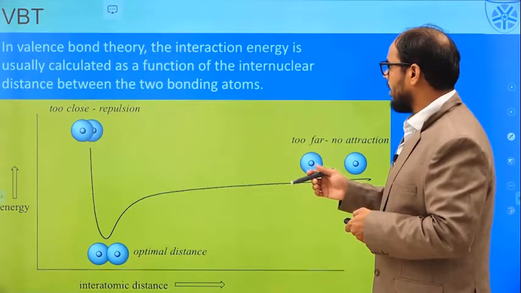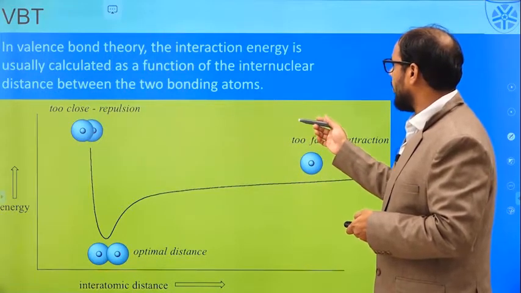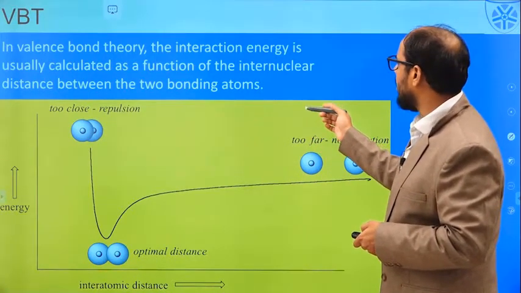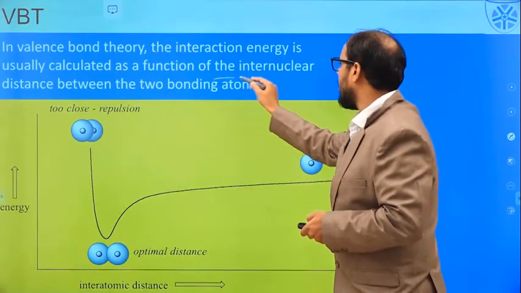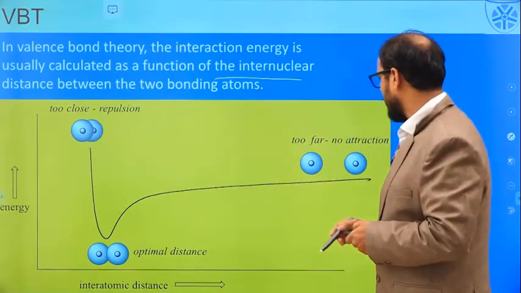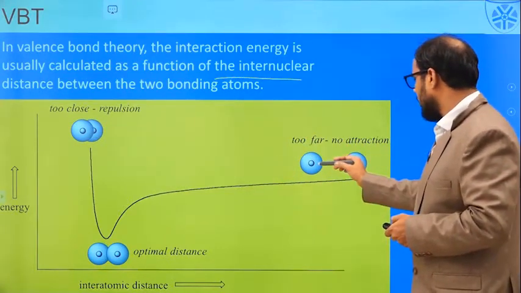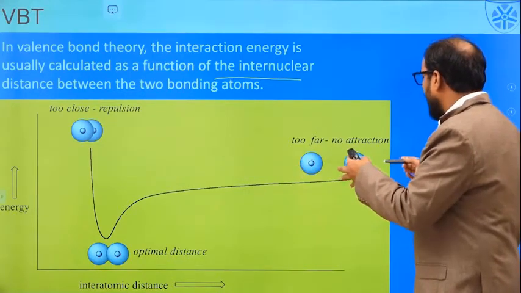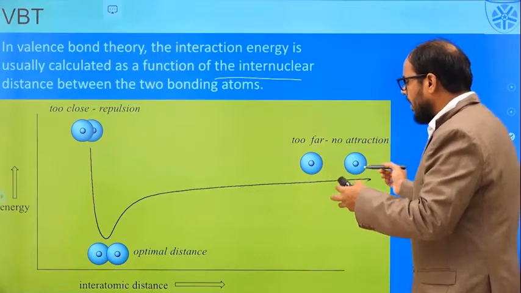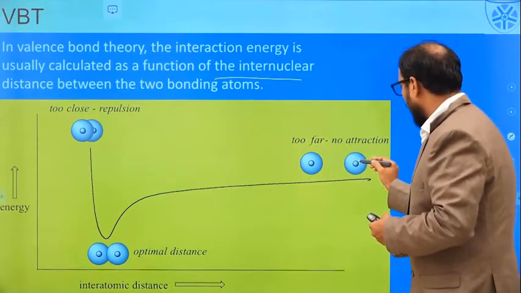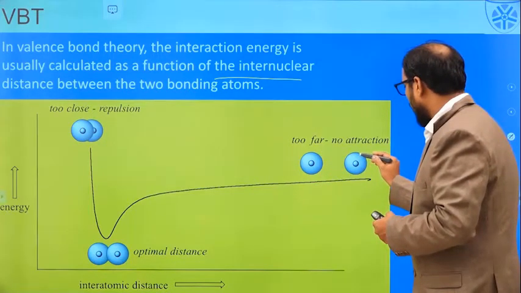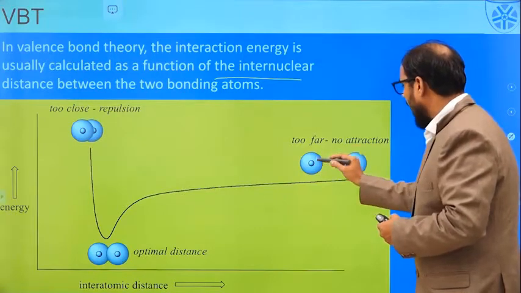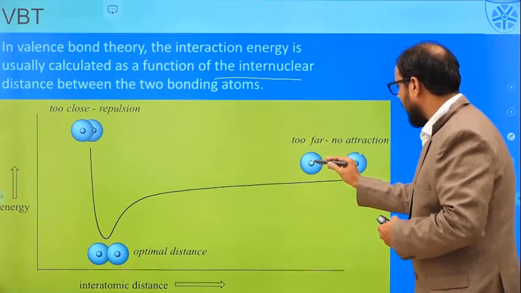This can be understood by the fact that the interaction energy is calculated as a function of internuclear distance. We have two atoms, and when they are far away they cannot have any attraction. When they start approaching each other, the electron from one atom will have attraction from the nucleus of the other atom.